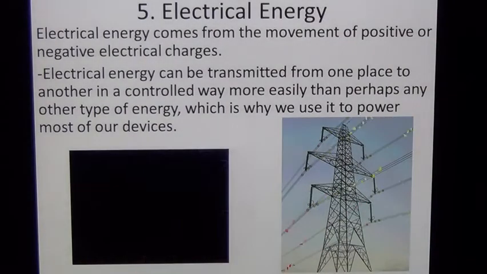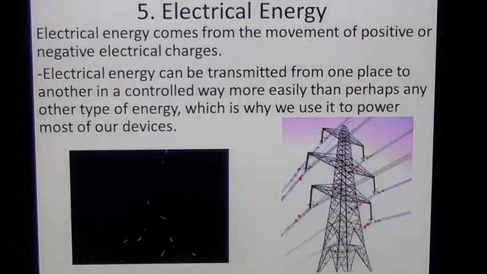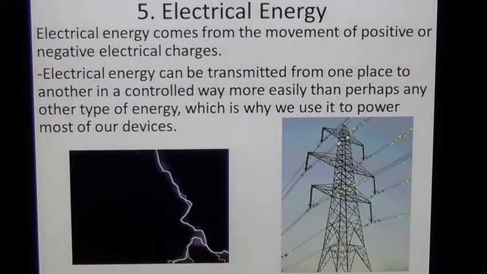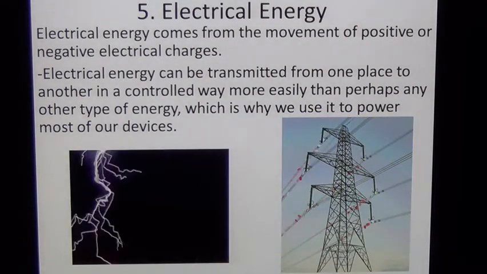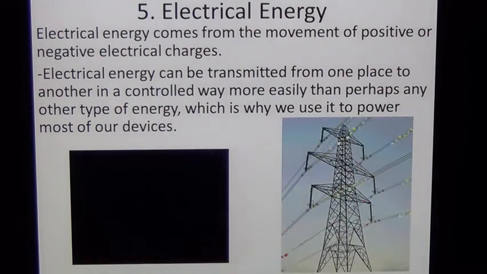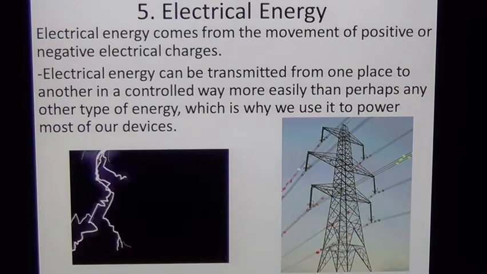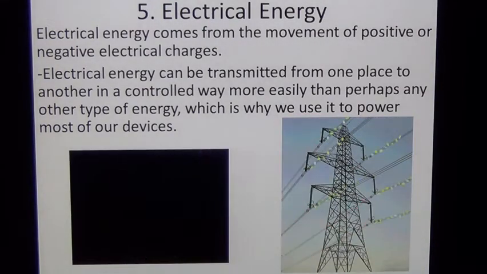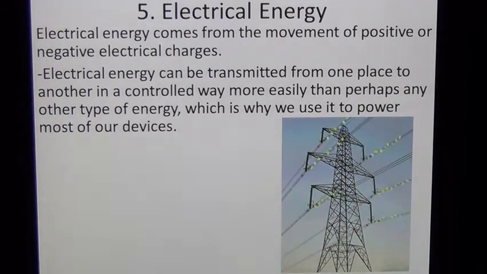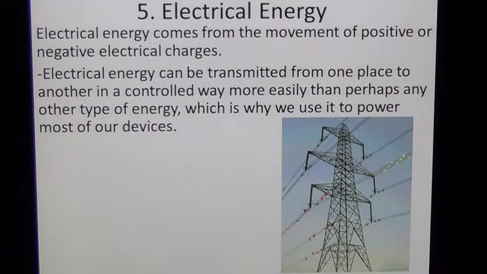Another type of energy that you're familiar with is electrical energy. Electrical energy is basically the movement of electrical charge, which can be either positive or negative. One of the reasons why electricity is the main form of energy that we use is because of all these different types of energy, electricity is pretty much the easiest to control, to move from place to place